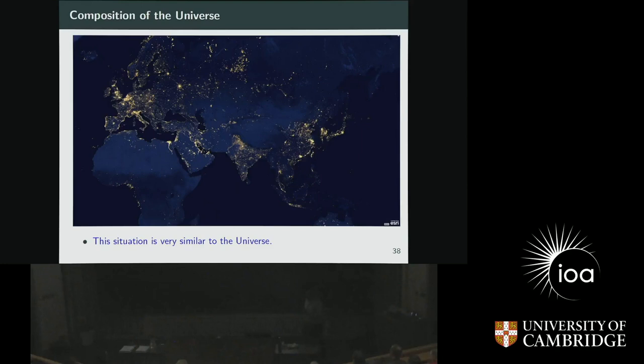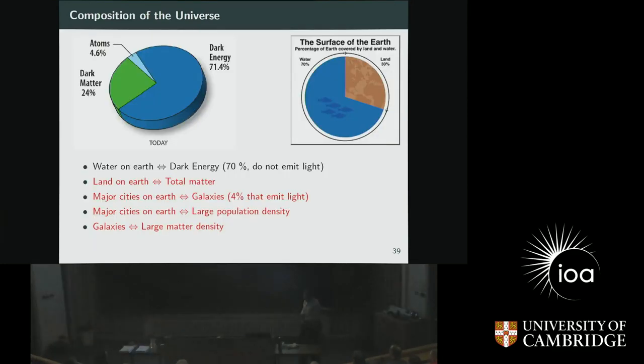So this situation that I explained is very similar in the universe. For example, we know that the surface of the Earth contains 70% water, which does not emit any light because there is no one living there. 30% is land. So think of water as dark energy, which is 70%, which is not emitting anything. Think of land as the total matter, dark matter plus baryons. But only major cities on Earth emit light. This corresponds to galaxies, something like 4% that emit.